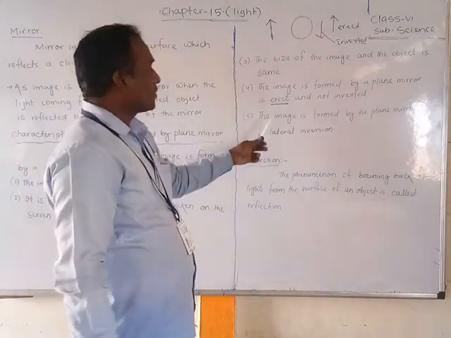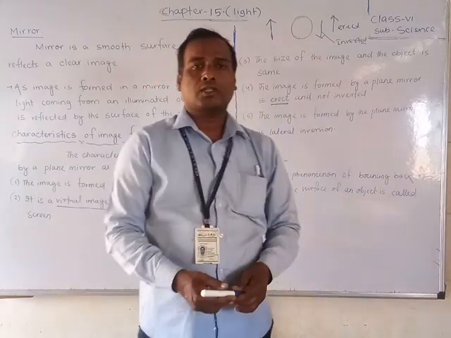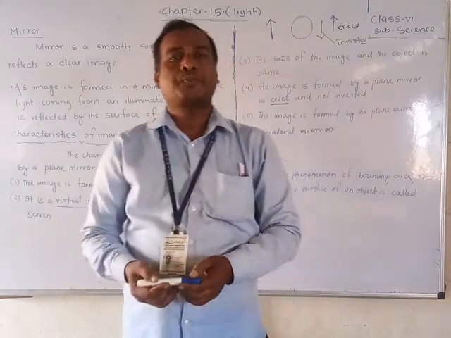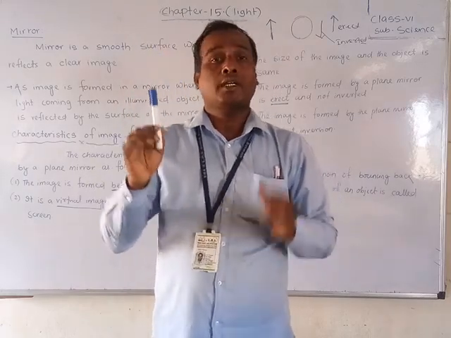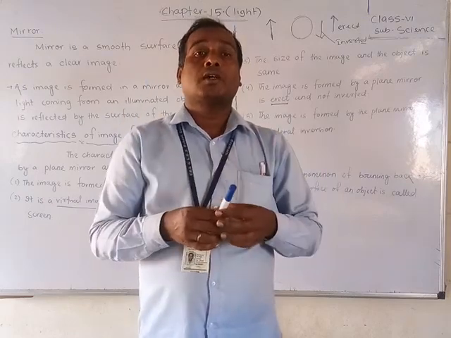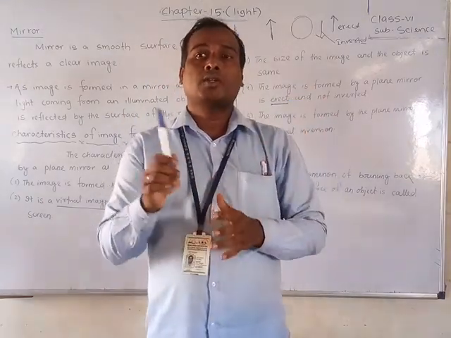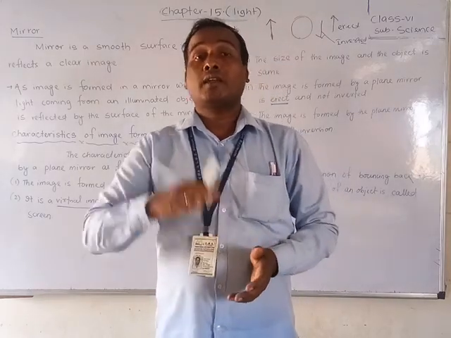Okay, next, the image formed by the plane mirror shows lateral inversion. I told you in the introduction the first time. If I am now catching with which hand? Now in the right hand. Yes, but if I stand in front of the mirror, it will appear as the left hand. So this is called lateral inversion.